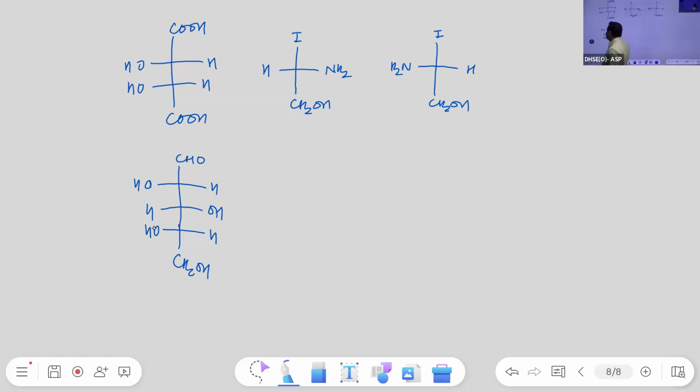Students, are all of you trying? Quick. When you try, first you have to mention the priority of the atoms or groups. Second, check whether the lowest priority group is horizontal or vertical. If the lowest priority group is vertical, then the remaining 1, 2, 3 clockwise is R and anti-clockwise is S. If the lowest priority group is horizontal, then 1, 2, 3 clockwise is S and anti-clockwise is R.